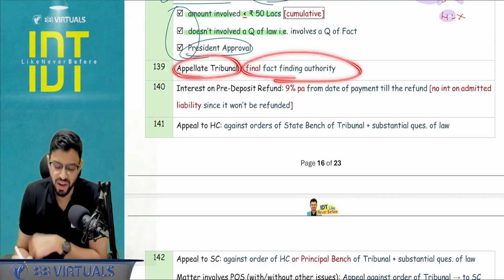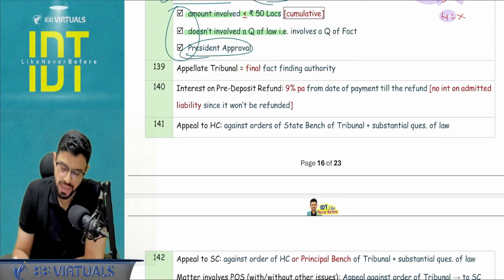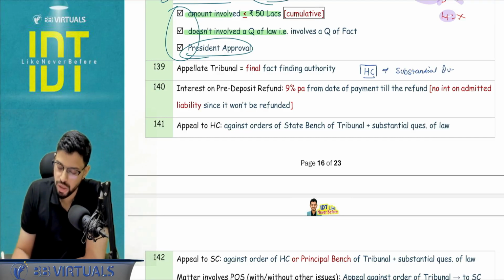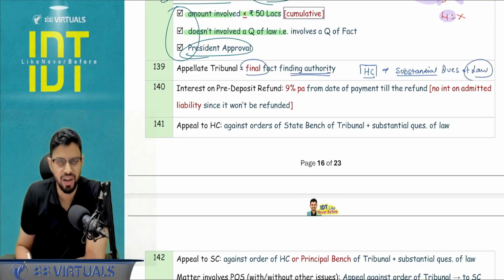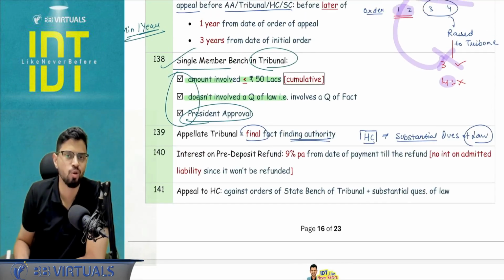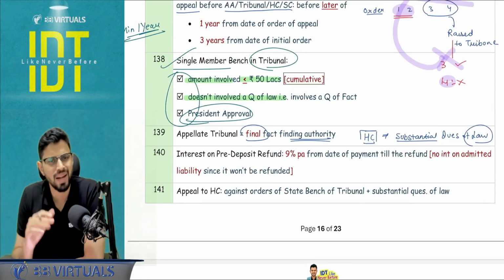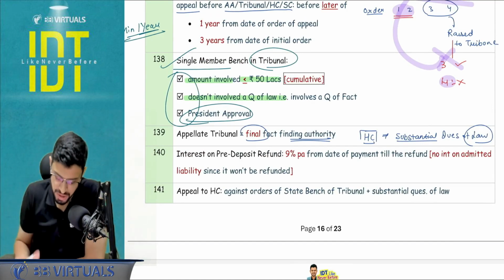Appellate tribunal is a final fact-finding authority. Can we say that? Absolutely yes, because the High Court's power is going to be exercised only when there is a substantial question of law involved. Substantial question of law needs to be involved. So with respect to fact, we can say it is a final fact-finding authority, although one can argue that we can go for a writ petition under the High Court, but that is in the general judicial process, not under GST law.